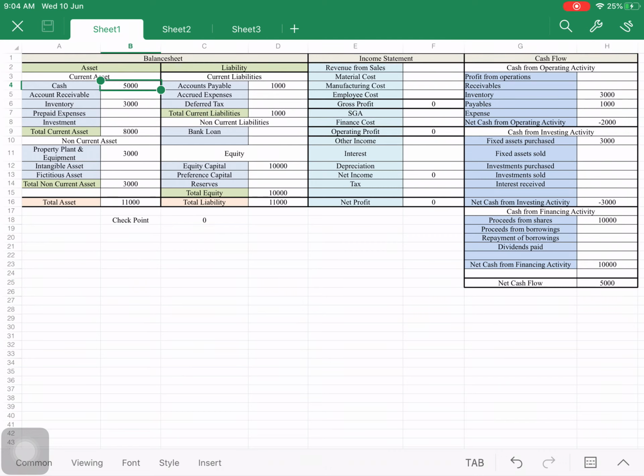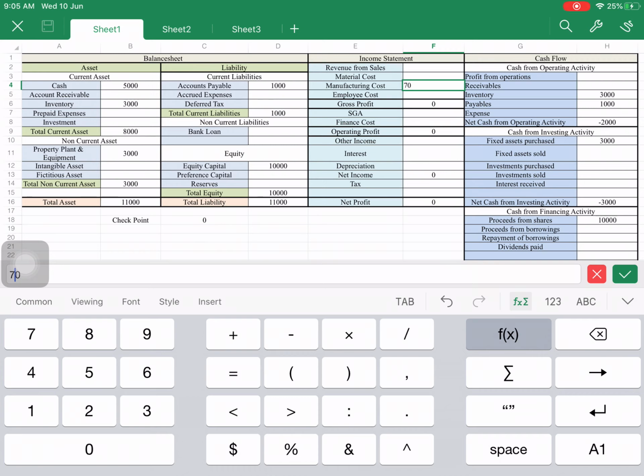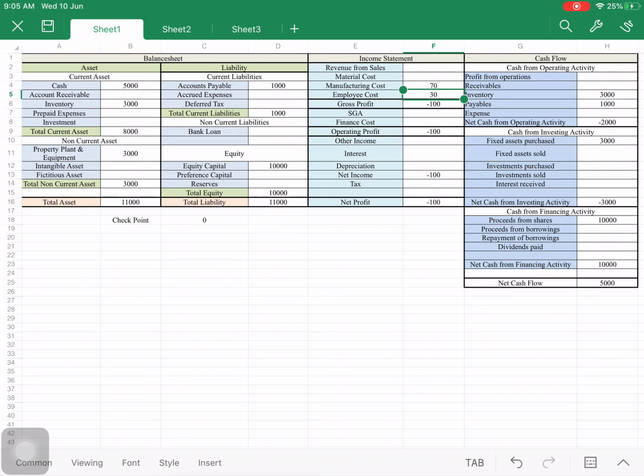Now the company has incurred some costs, like labor costs and machine costs and other costs, which are just related to making this raw material into finished goods. So let's say the company incurred a cost of 70 rupees, and the employee cost they incurred was 30 rupees, but these two costs, these 30 rupees and these 70 rupees, they had not paid.